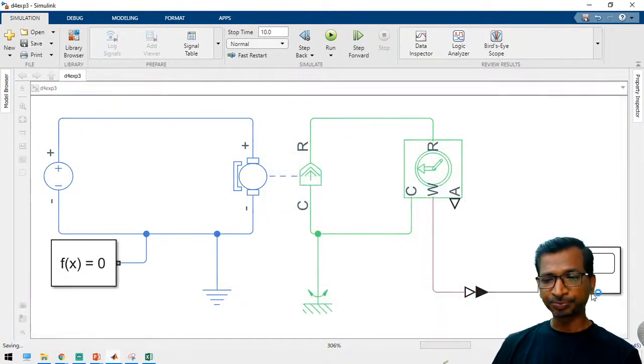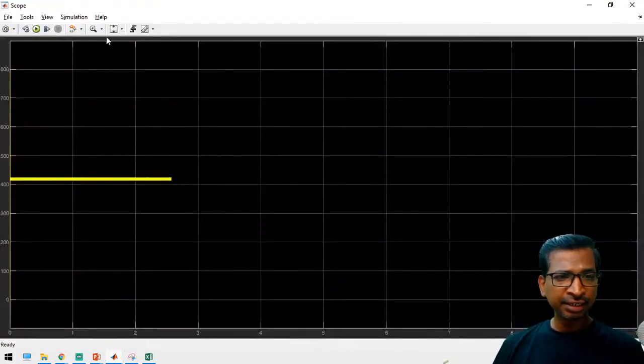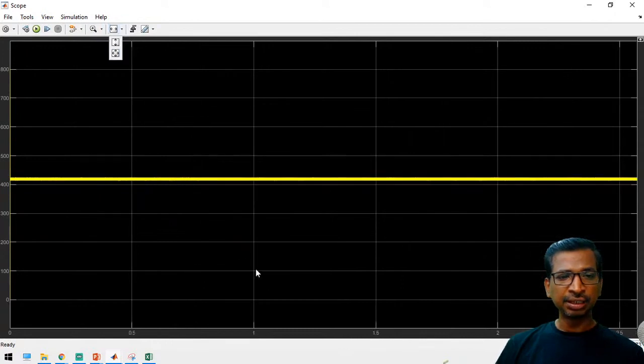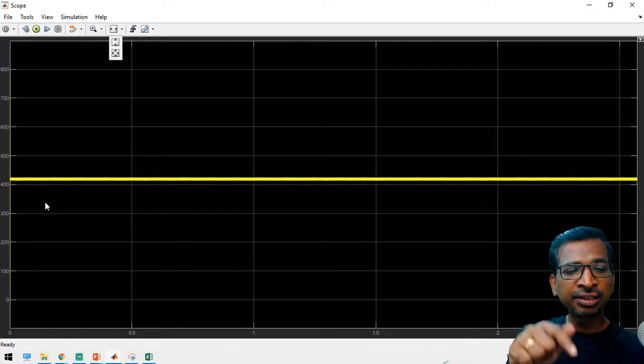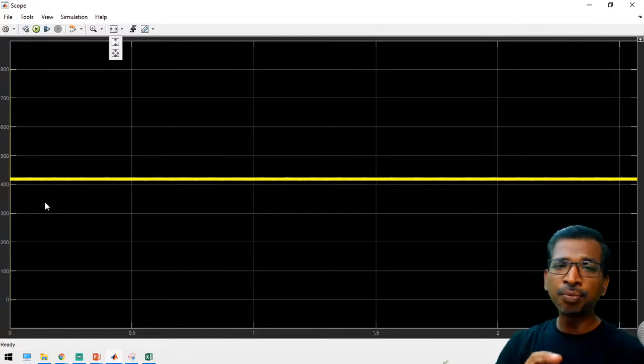If the motor is running at 400 radian per second, suppose sometimes you should run this motor at 300 radian per second or else 600 radian per second. This is the motor control mechanism.